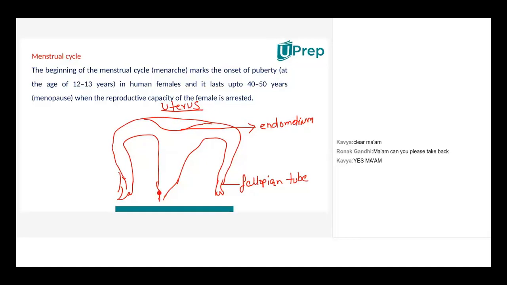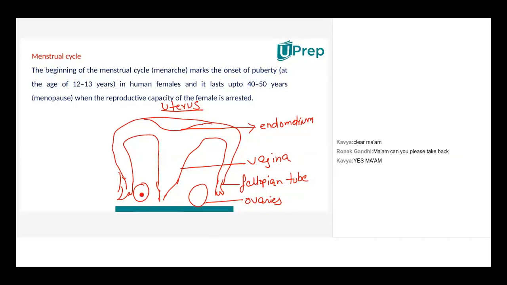I'll explain it to you. These are the ovaries. This is the vagina. So basically these are the parts.